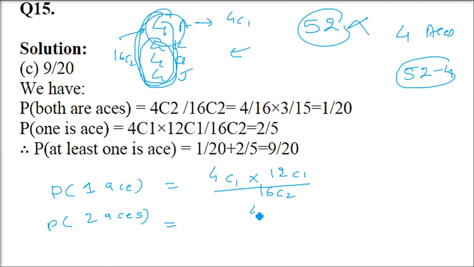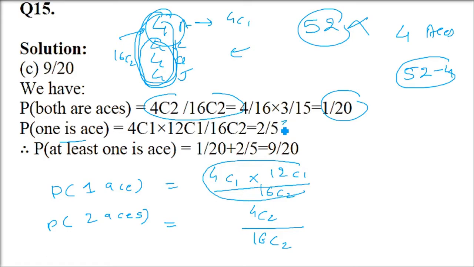So now you are taking 2 aces. Both are aces. So you are taking 2 out of 4. So 4C2. And denominator you have 16C2. So this is going to be 1 by 20. This is going to be 2 by 5. And then you just add them. 9 by 20 will be the answer.